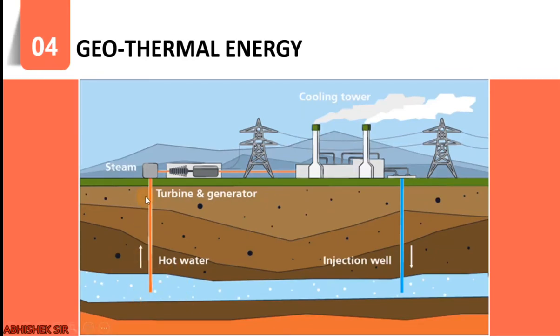Now see, here is the simple working. Over here it is hot water. The steam from the hot water is used to run the turbine and generator. Finally electricity is produced. This hot steam then goes into the cooling tower where it is condensed, goes back into its liquid state and goes down the earth. Right? So this is a simple cycle, but this is the principle of geothermal energy. This simple hot water and vapor combination can give us electricity.